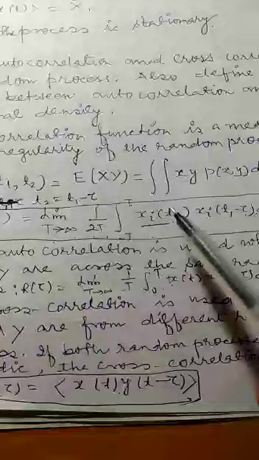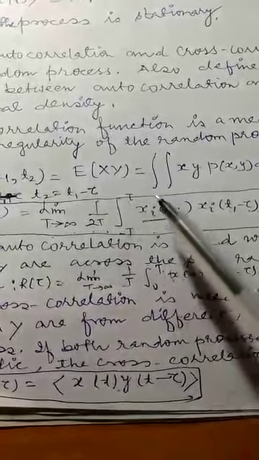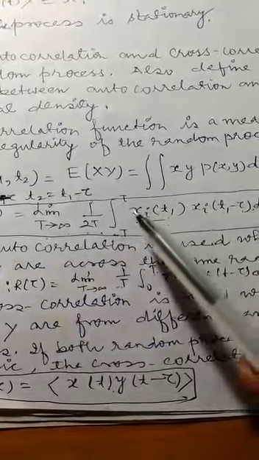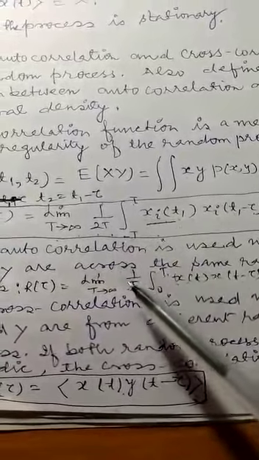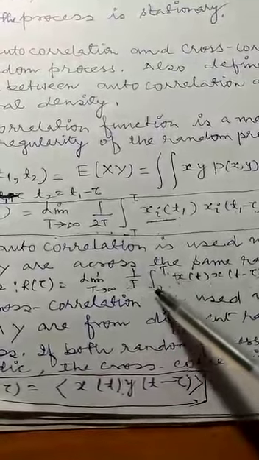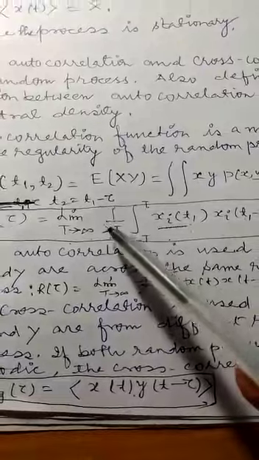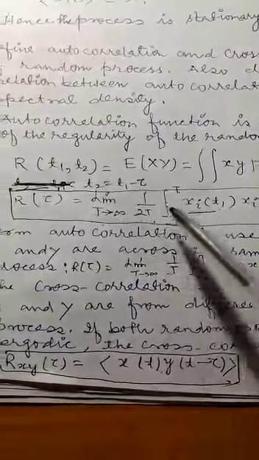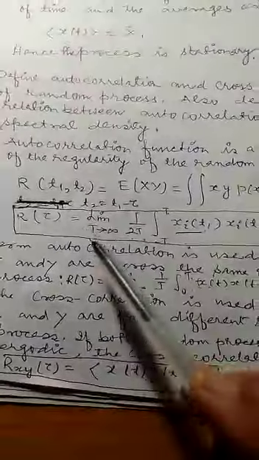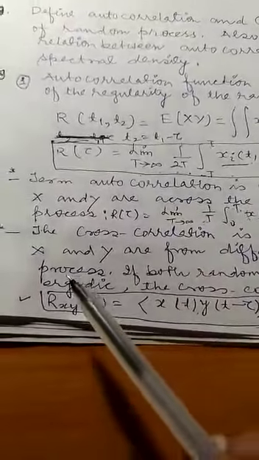If the waveforms are periodic, then we can calculate it over a single time period. Otherwise we can take it over the full two time periods. So we take that average, and then we can calculate the autocorrelation function.